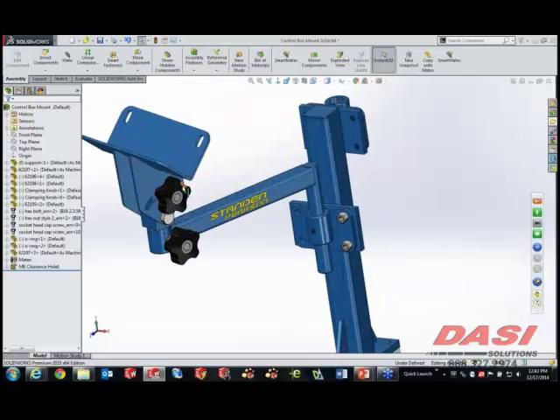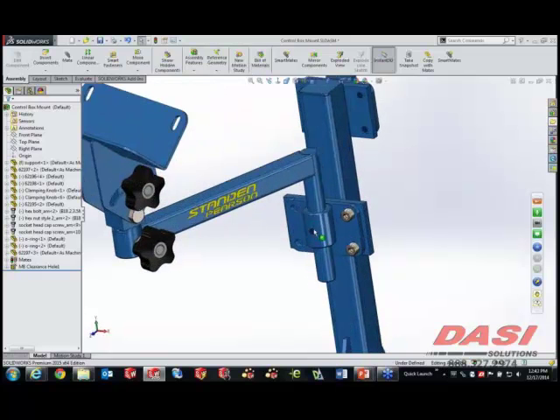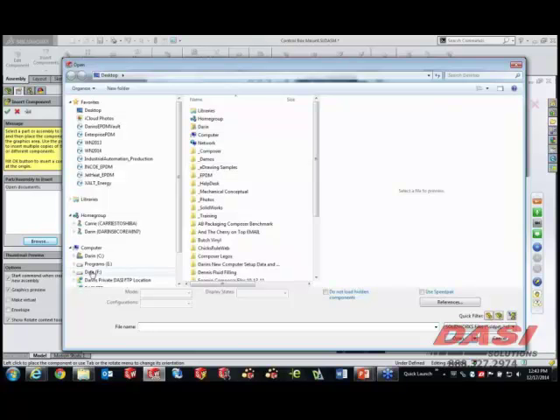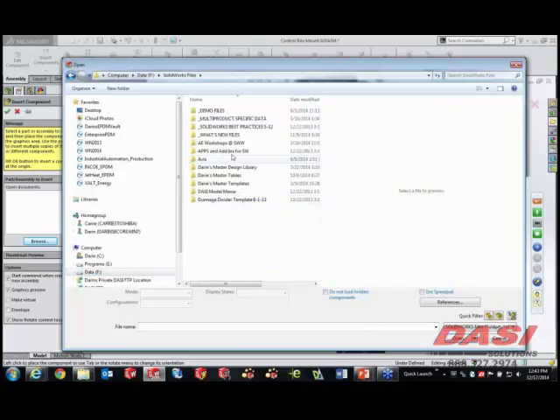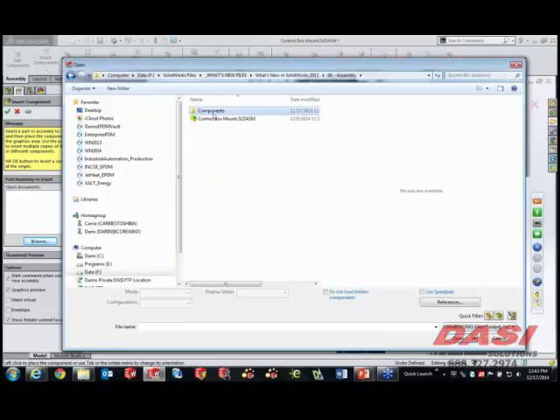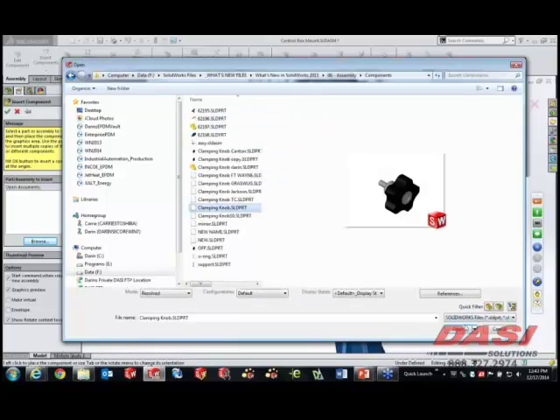Okay, let's go over here. I want to put in one more of these control knobs over in this area. So I'm going to do an insert component function. When you do insert components and you browse to your component, what you're going to get is a pre-created positional tool. So if I want to put this in place, maybe I want to rotate or orient this thing a little bit more properly.